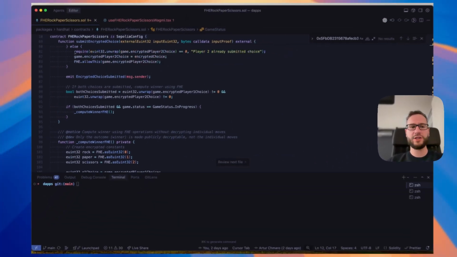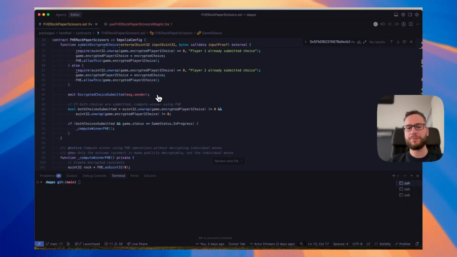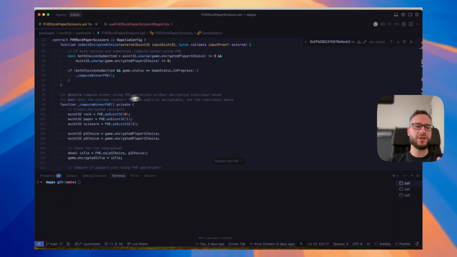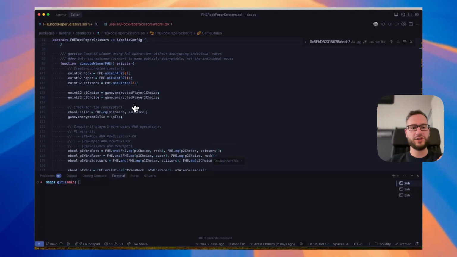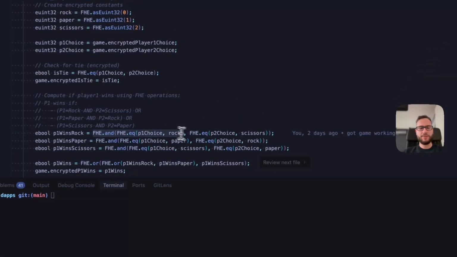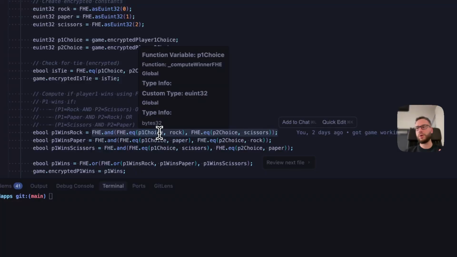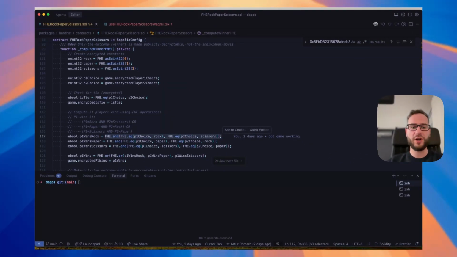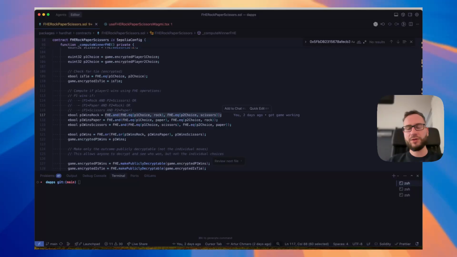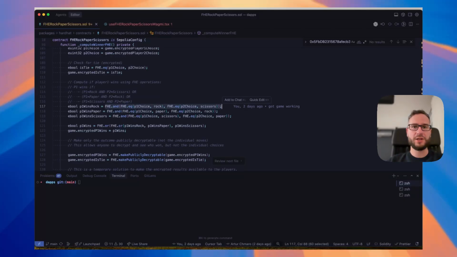So it's very interesting, because both players can submit their encrypted choices, and then we can have a function like here, compute the winner FHE, which does some computations over the encrypted data, which allows us to reveal who was the winner of the game. And then the end result of the game again could be publicly decrypted, or we can set that certain wallets or certain smart contracts are able to decrypt this data.